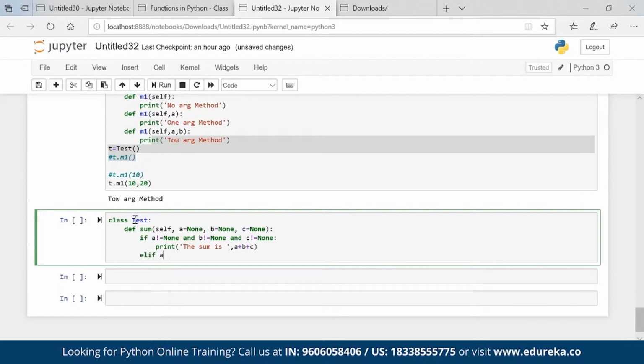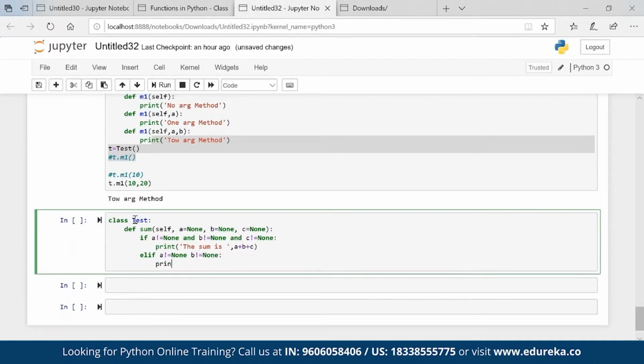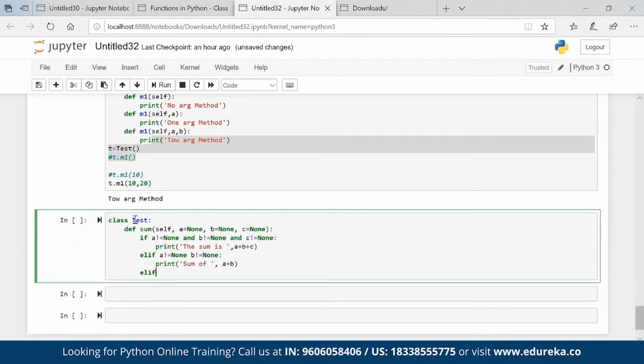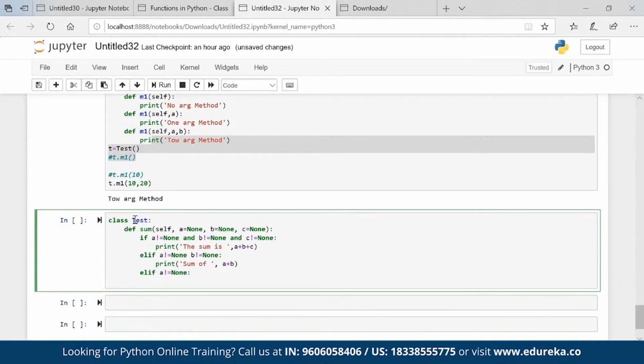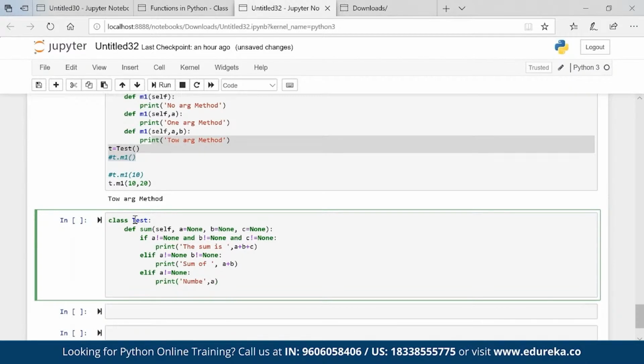If a is not equal to none and b is not equal to none, then print sum of a plus b. If a is not equal to none, print number a.